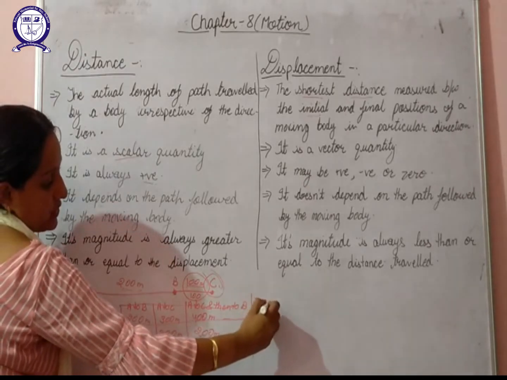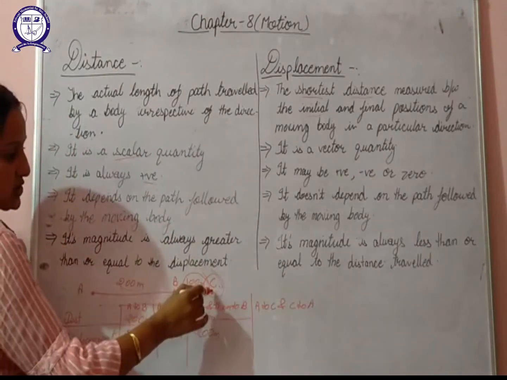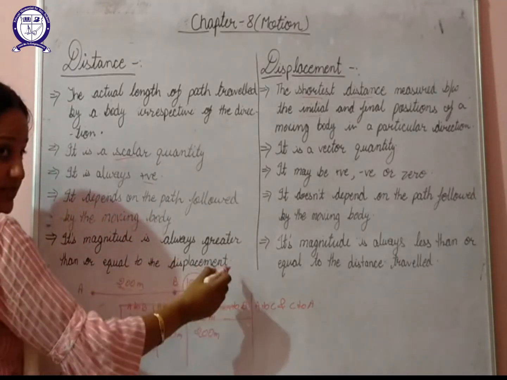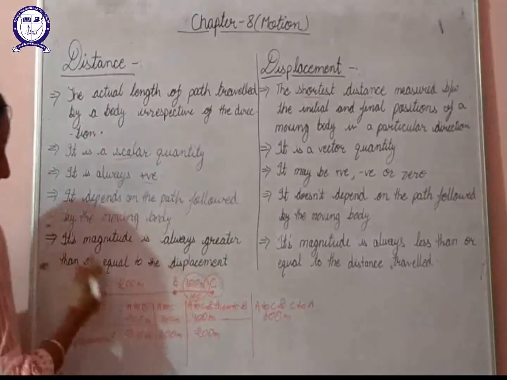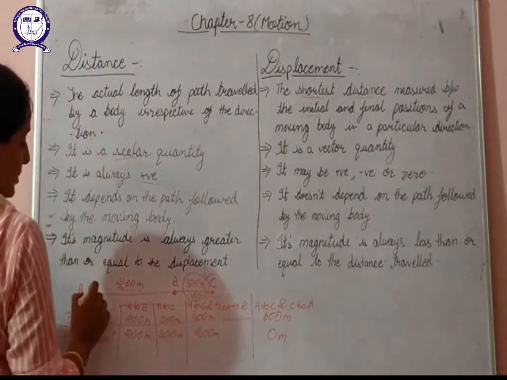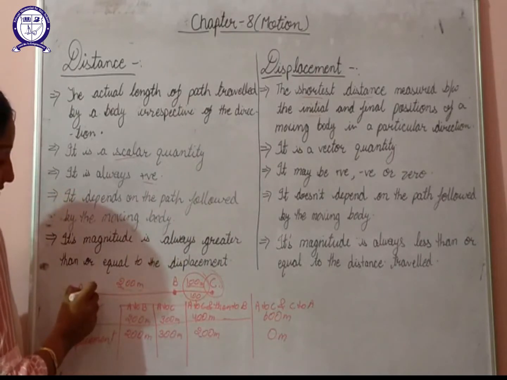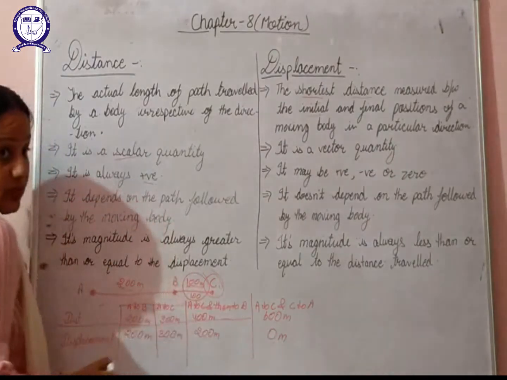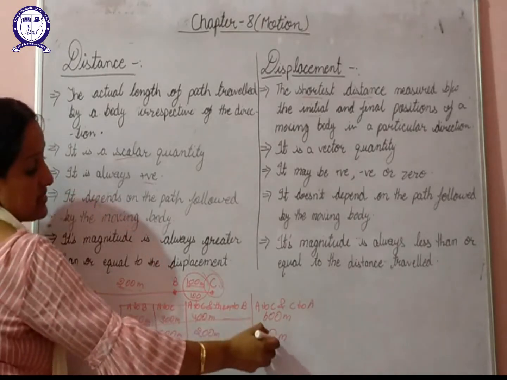Finally, in going from A to C and then from C to A, if a body starts from A, reaches to C and then back again to point A, then distance covered is 300 this side and 300 back side. So it will be 600 meter, but displacement will be 0 meter. Why will it be 0? Because A is the initial point and finally also A is the final point. So if initial and final point are same, displacement will be 0, because the shortest path between A and A is obviously given by 0 only.